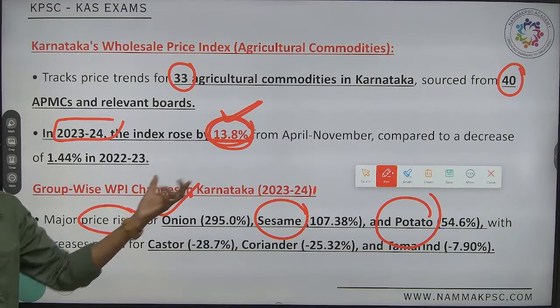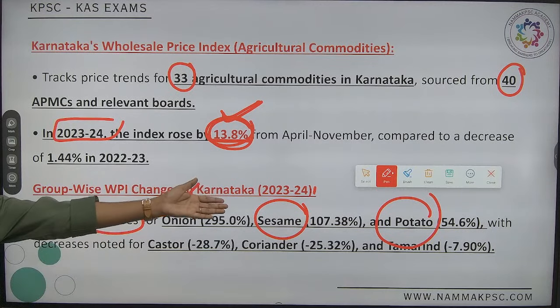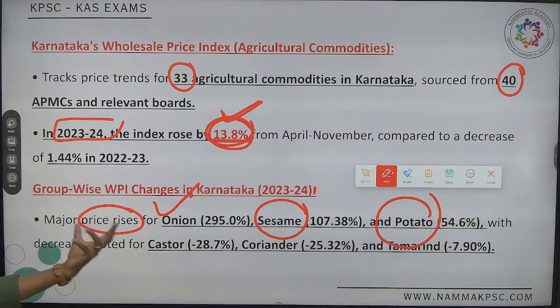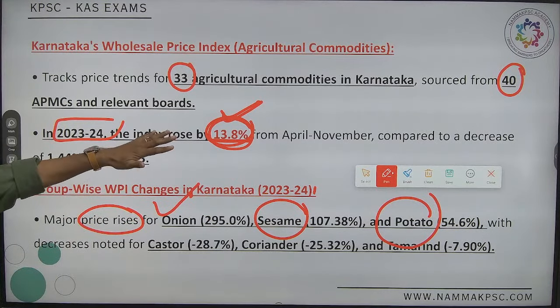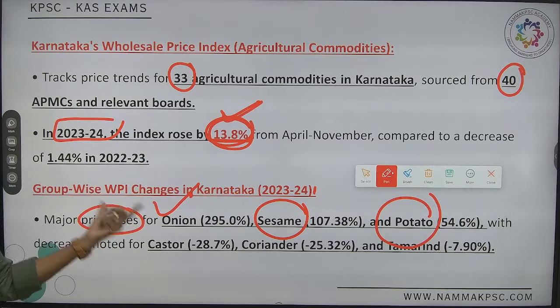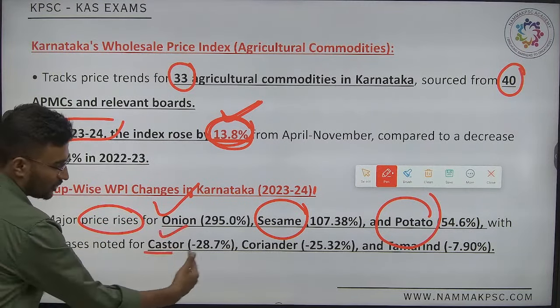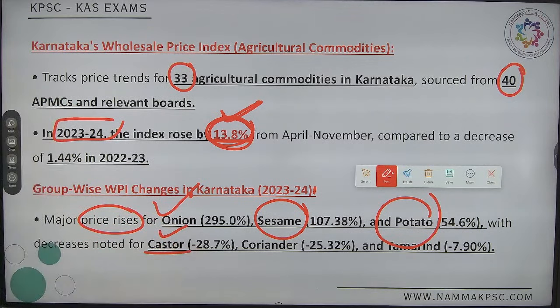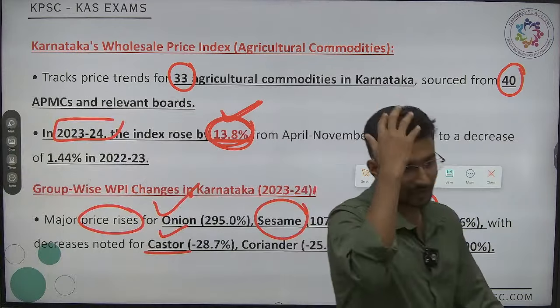Price rise. Which one has a negative price rise? Again three things. Negative prices. See, the variation was shown in the chart. This is price rise, and the one showing a decrease in prices is castor. What is castor? Okay, you know castor oil, right?